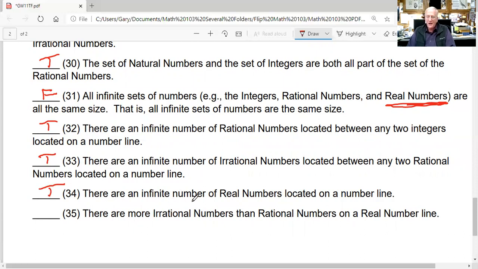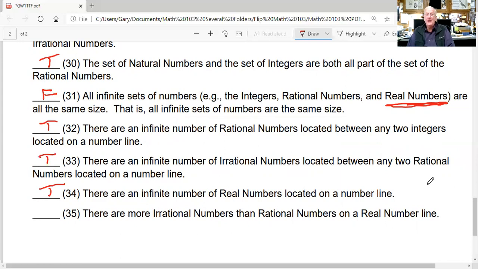There are more irrational numbers than rational numbers on a real number line. Well, both the irrational numbers and the rational numbers are infinite in size, but the irrationals have a greater size of infinity.